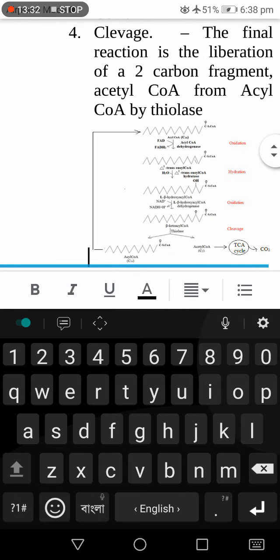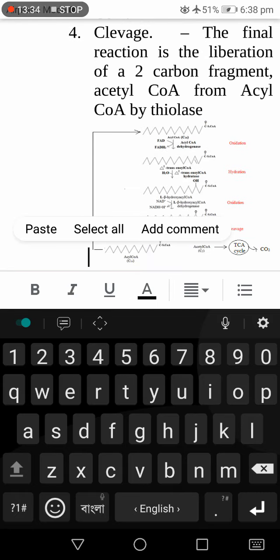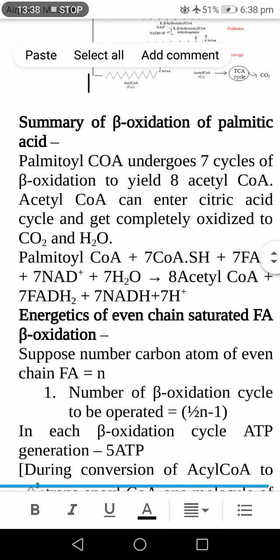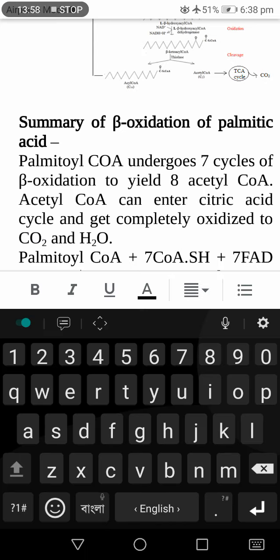So, in short, if this fatty acid is palmitic acid, that is the 16 carbon fatty acid, first of all, this palmitic acid undergoes activation in the cytosol to form palmitoyl CoA, and with the help of the carnitine transporter, it enters the mitochondrial matrix.